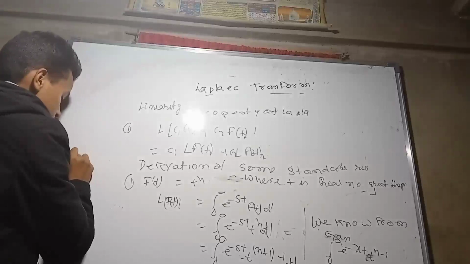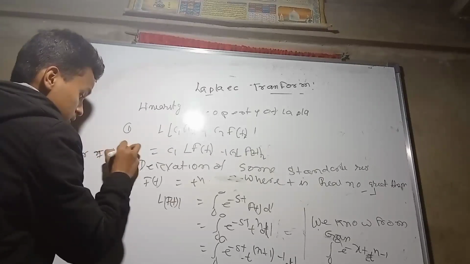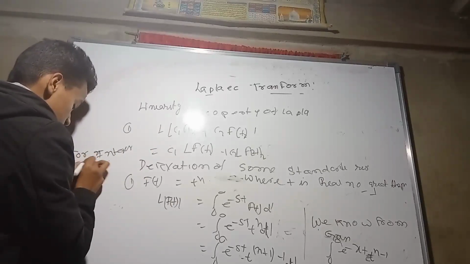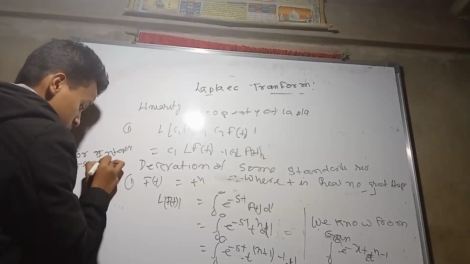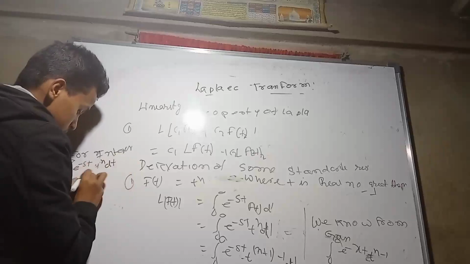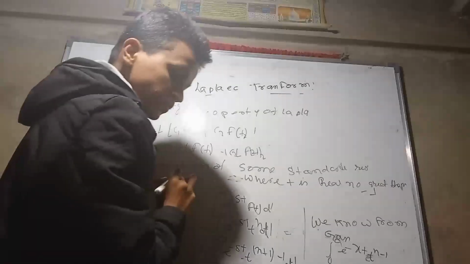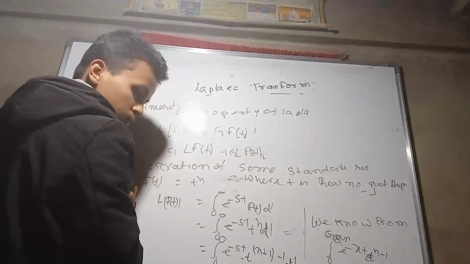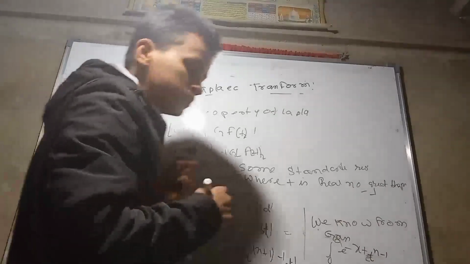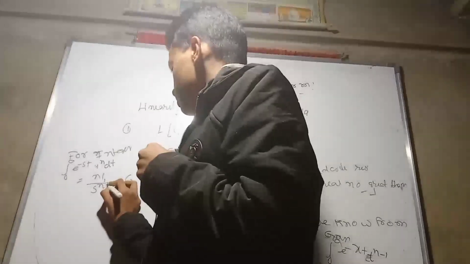Now for an integer n, what will be the value? The integral from 0 to infinity of e to the power minus st times t to the power n dt is nothing but n factorial upon s to the power n plus 1.